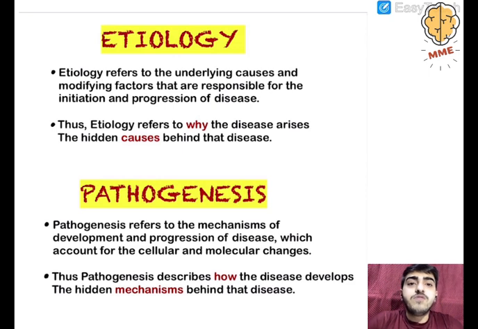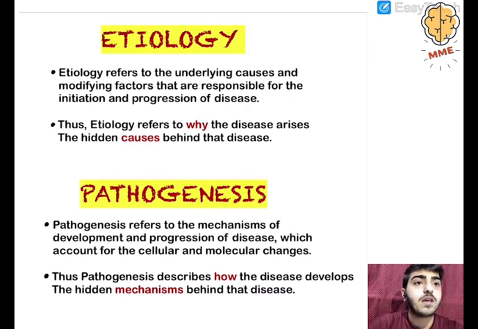Before moving forward, there are two important terminologies which are very crucial to understand pathology. Number one is etiology. So what is etiology? Etiology refers to the underlying causes and modifying factors that are responsible for the initiation and the progression of the disease.